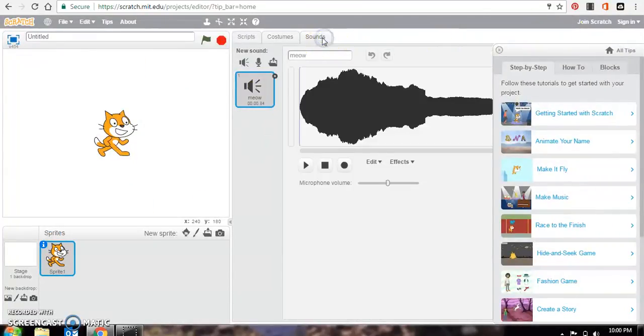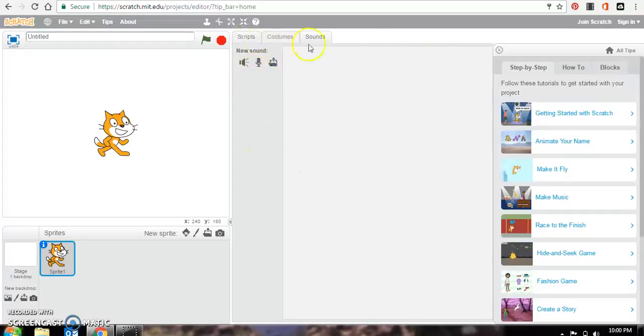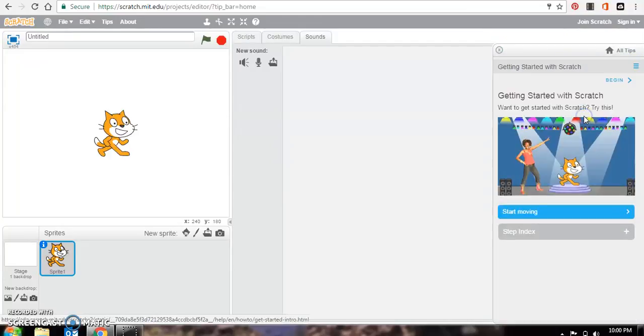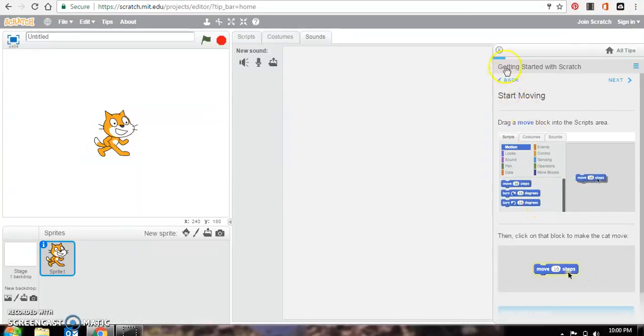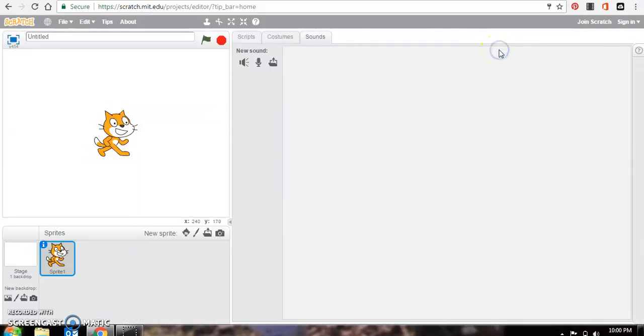And here you have sounds. So right now it has a cat meowing. So I'm going to close that because we don't need it. And I'm going to close out of the help, which I would suggest going through. You have different tutorials that tell you step by step how to add different things. Very helpful, and you can go through that on your own.